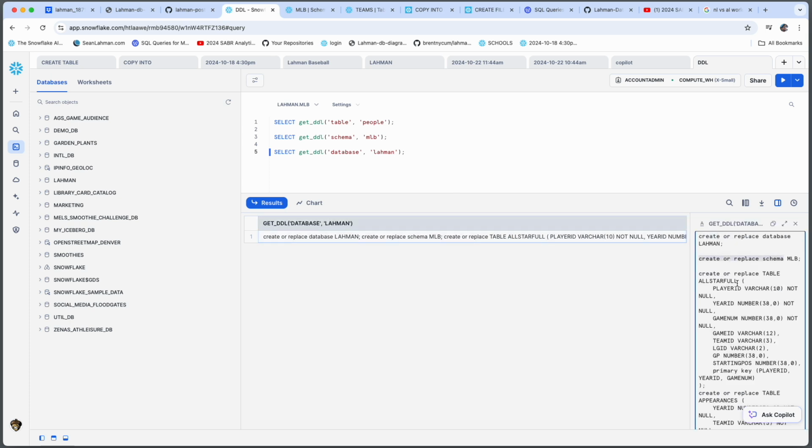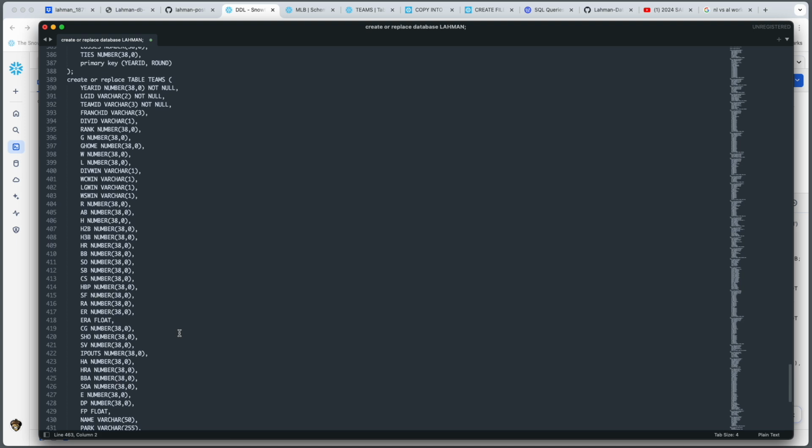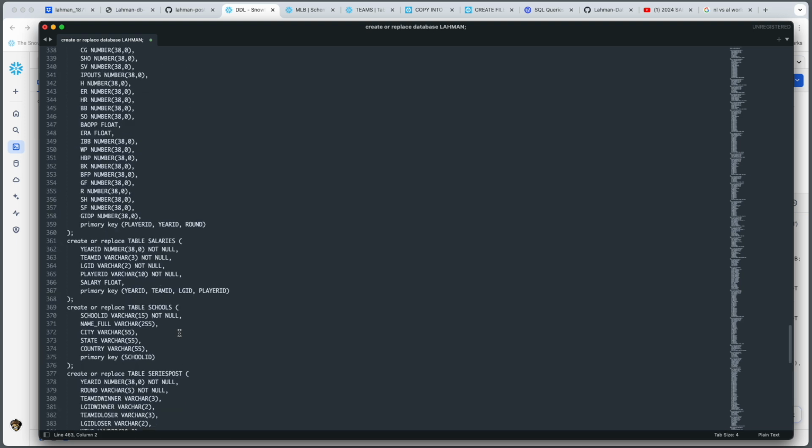create database statement, all the table statements, you'll get the create file format statement. So it's pretty cool, really easy, single function to run. No need to run any type of backup software and dig through your backup file or whatnot. It's really nice to have this stuff at your fingertips. Quick copy and paste into your favorite text editor, and you have a backup copy of your database's DDL.